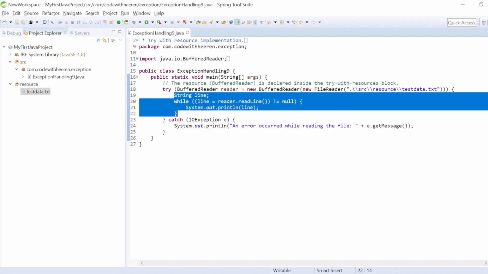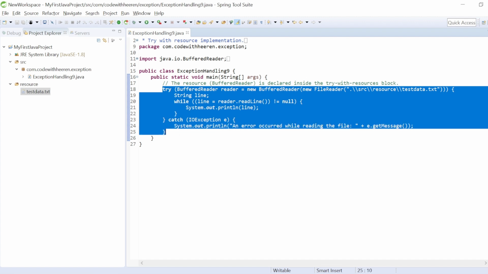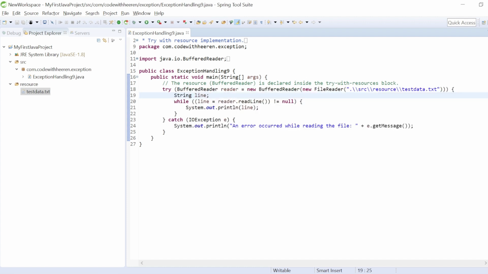In both cases, once this piece of code finishes its execution, those connections which you have made inside the try parenthesis will automatically get closed because of this feature of exception handling. Because of this feature of try catch, connections are going to automatically close and be taken care of by the try with resource feature.